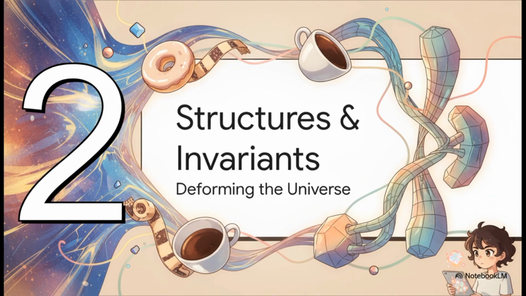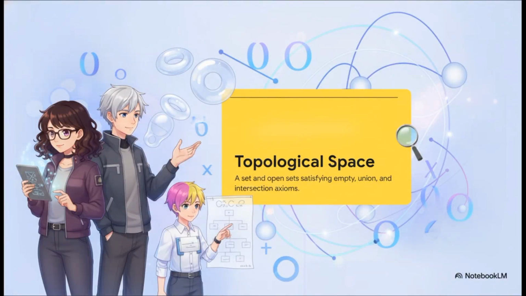Now we really need to build the vocabulary for this new universe so we can understand how structures are preserved under extreme deformation. This is the absolute baseline for modern mathematical analysis. It's what allows us to define closeness without relying on a metric distance. So think of a topological space as a pair. You have X, which is just a set of points, and tau, which is a collection of subsets called open sets. By satisfying just a few simple axioms for the empty set, the whole space, and their unions and intersections, this foundation lets us analyze spaces purely through their relationships rather than their physical measurements.